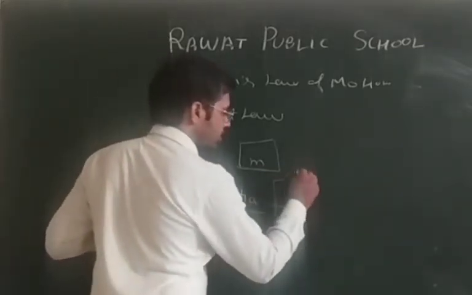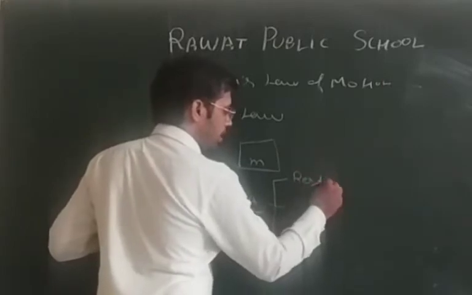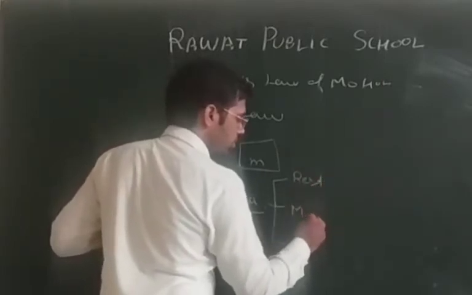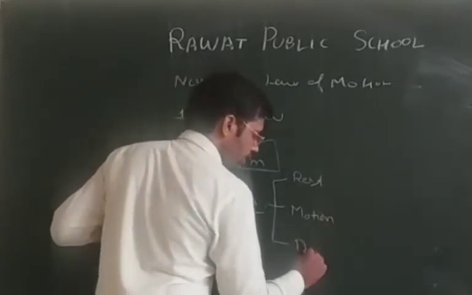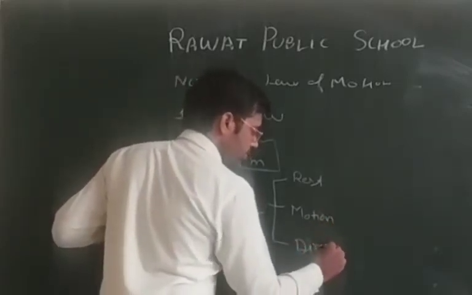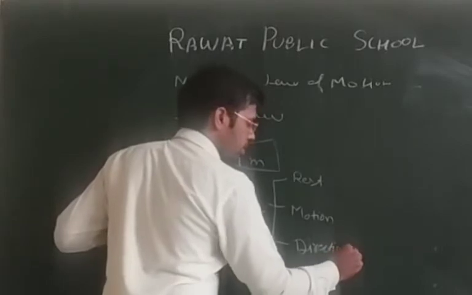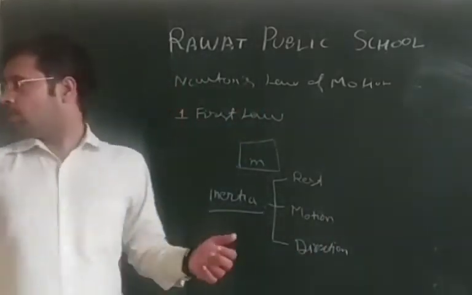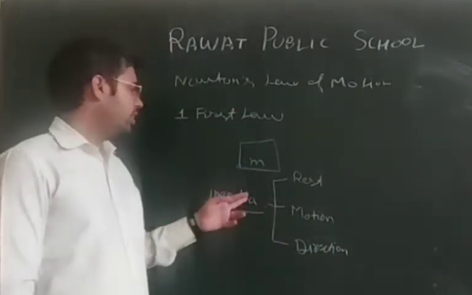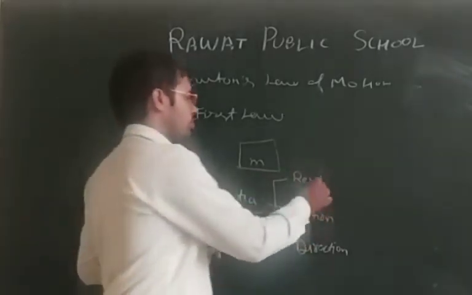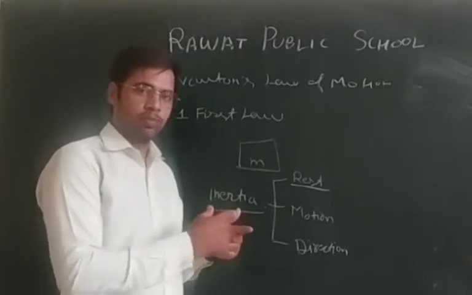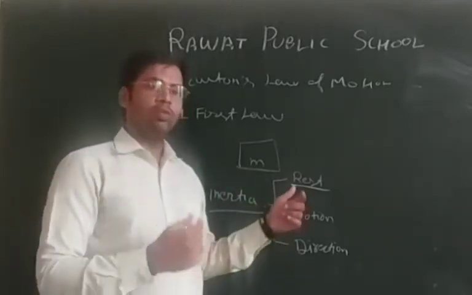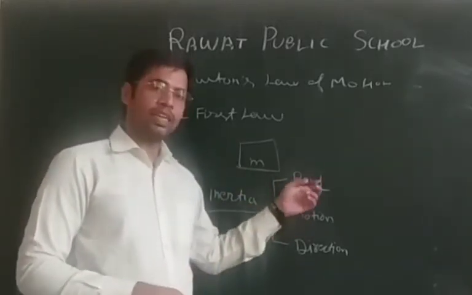Now this inertia is of three types: inertia of rest, inertia of motion, and inertia of direction. Now these are the basic terms. We know about all these things. Inertia of rest: an object at rest wants to remain at rest. It does not want to change its shape or its position without any external force.